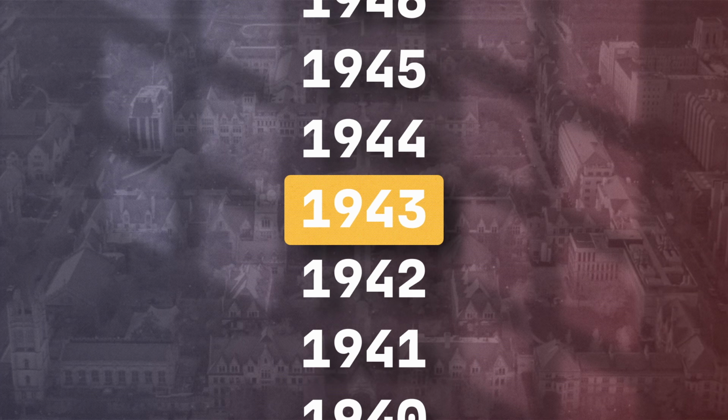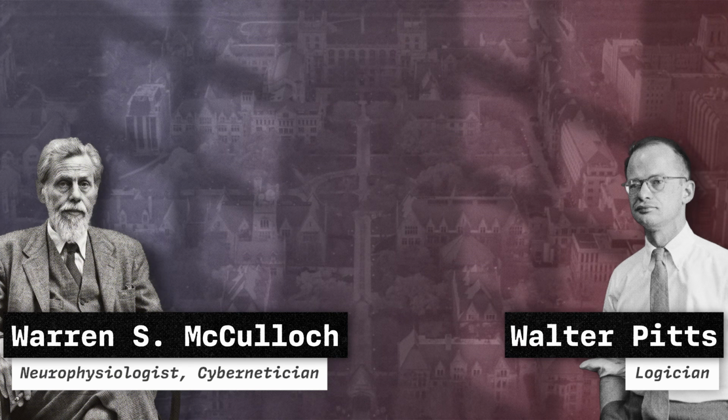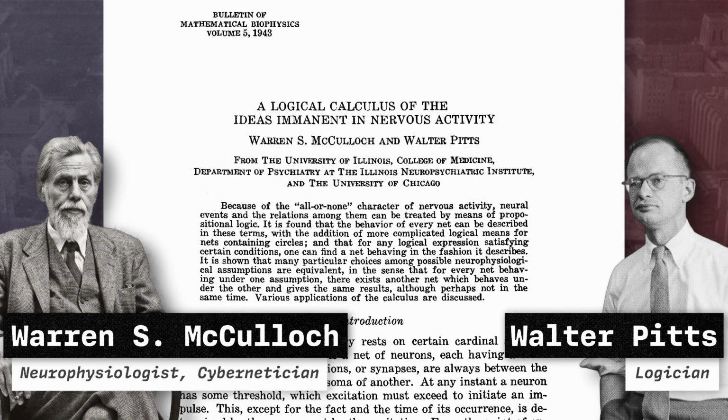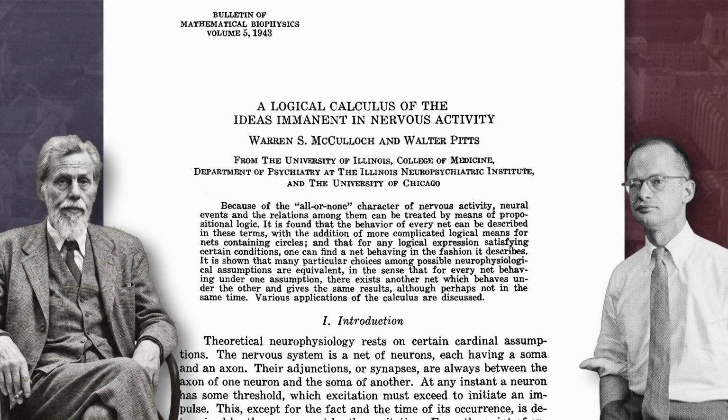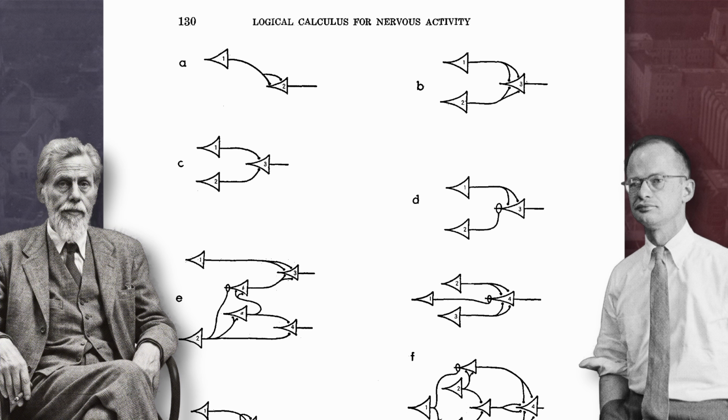The concept is fairly simple, but the history is wild. And it starts back in 1943. Warren McCulloch was a neurophysiologist, and Walter Pitts, a self-taught logician, published a paper proposing that the brain's neurons could be modeled as simple on-off logic gates. Connect enough of them in the right configuration, and they could, in theory, compute anything. Now, this was just a mathematical thought experiment. Nobody could actually build it yet.